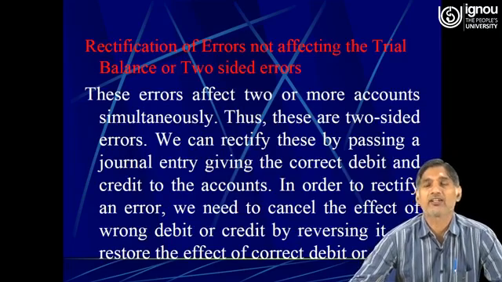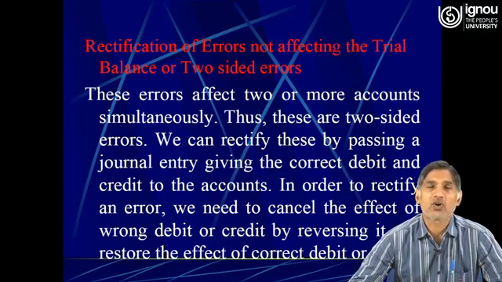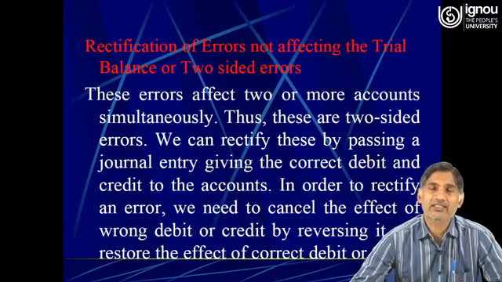Rectifications of error not affecting the trial balance or two-sided errors. Dear learners, these are the errors that affect two or more accounts simultaneously. Thus, these are two-sided errors.